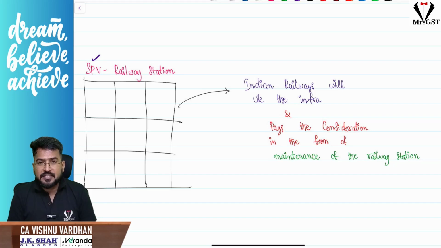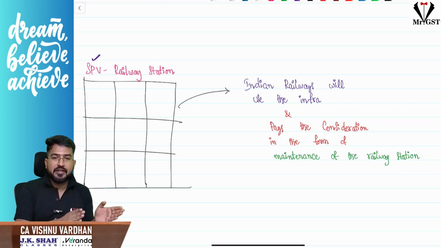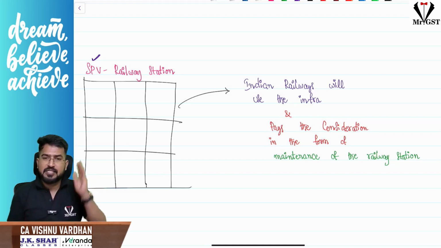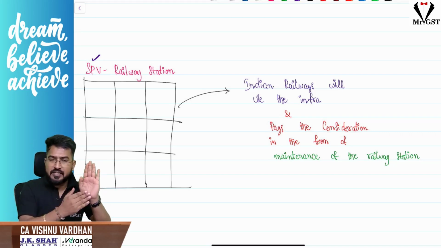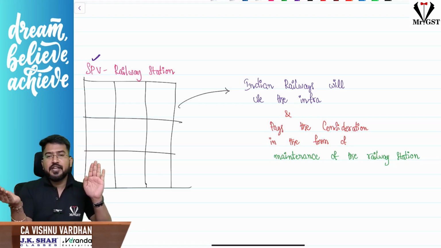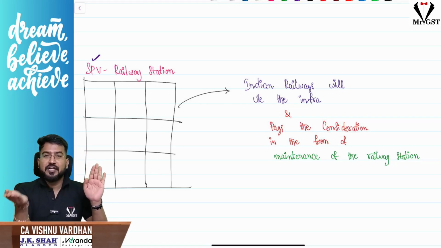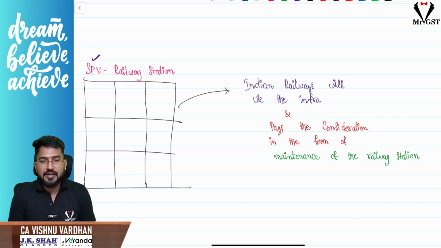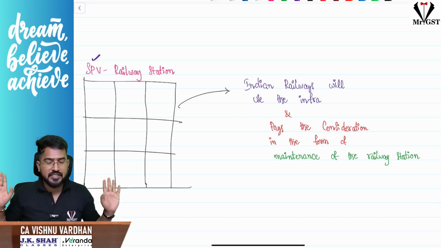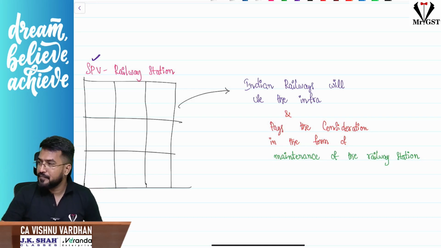How are they paying consideration? They are paying consideration in non-monetary form, that is, maintenance of the railway station is taken care of by Indian Railways. That means the special purpose vehicle will construct a railway station and allow Indian Railways to use it. For that, consideration is paid by Indian Railways in the form of maintenance of that railway station, and that is exempt under GST.